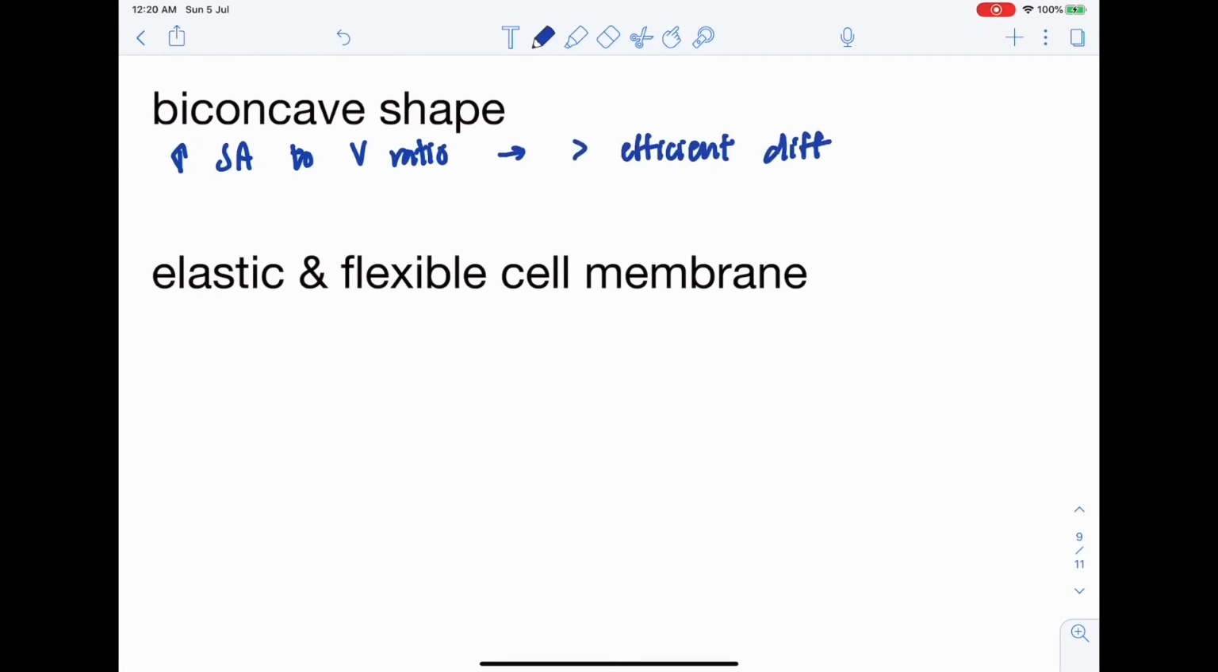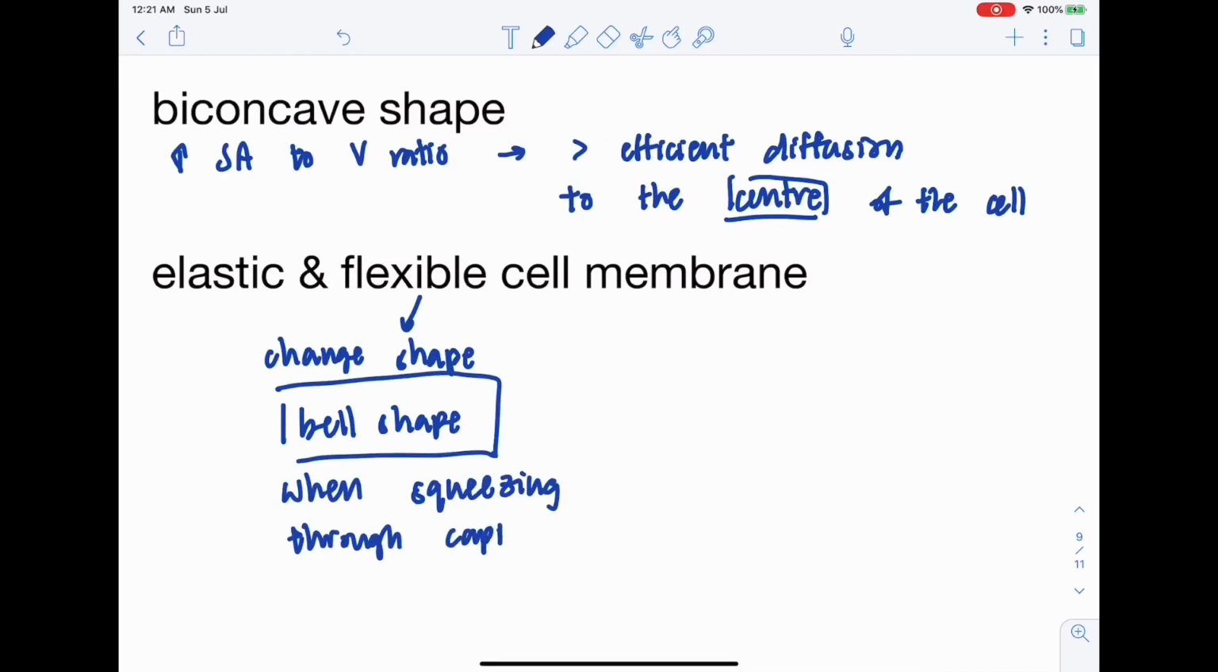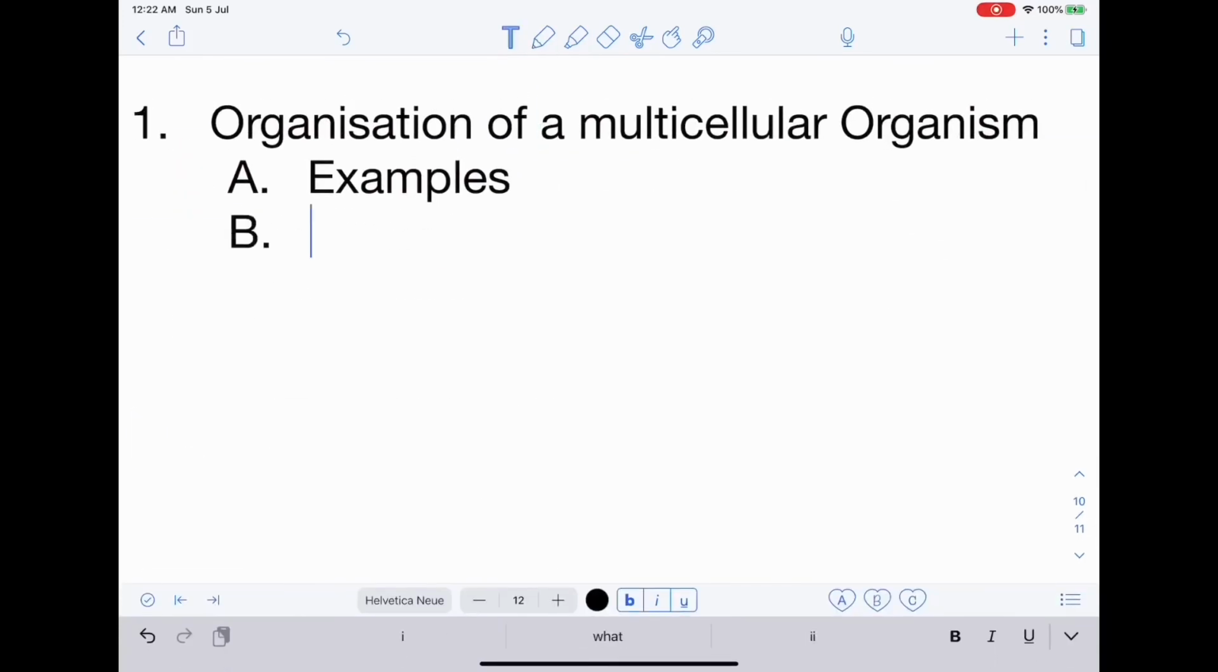The red blood cells are biconcave in shape, which increases the surface area to volume ratio of the cell, thus allowing more efficient diffusion of oxygen to the center of the cell. The cell membrane is also elastic and flexible, which allows the cell to change its shape into a bell shape while squeezing through capillaries. Lastly, we'll be looking at the organization of a multicellular organism.